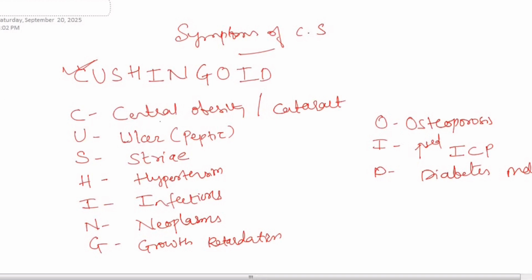This is the mnemonic used for describing the symptoms of Cushing syndrome. C stands for central obesity or cataract. U stands for peptic ulcers. S stands for striae, the stripes that appear over the abdomen. Then hypertension, infections, neoplasms, growth retardation, osteoporosis, then increased intracranial pressure and diabetes mellitus. These are the major signs and symptoms of Cushing's syndrome.